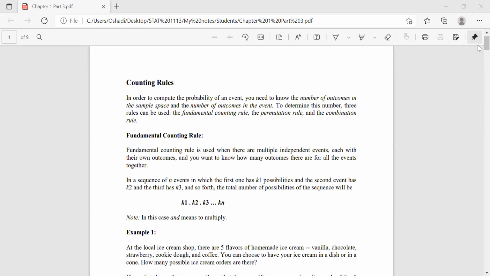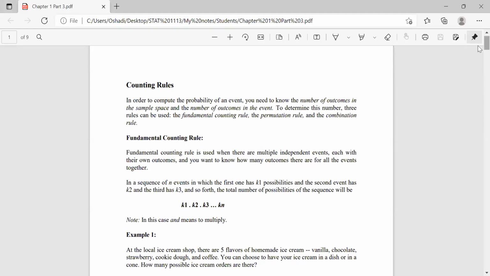Okay, this is today's note. We are going to learn today about counting rules and some important theorems: the rule of total probability and Bayes' theorem. All those things you have also learned in your A-level mathematics, right?